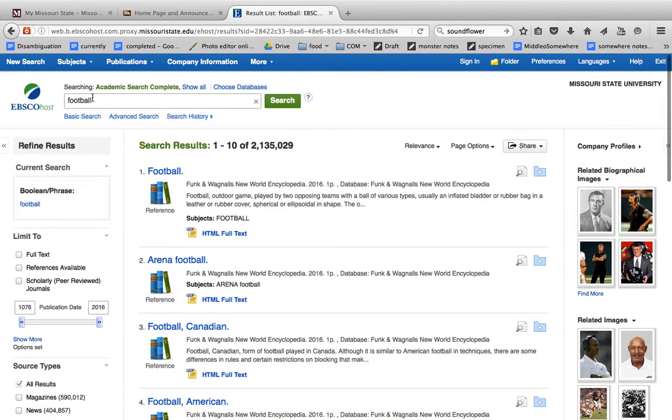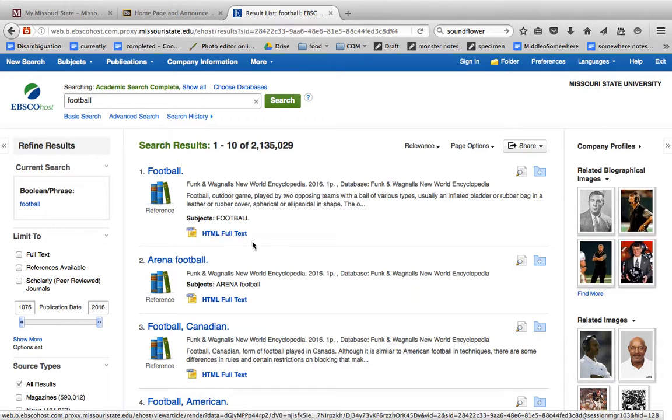Because I just searched for a random topic, and the first hit that I see is an encyclopedia entry from 2016 on the topic of football. Very general. I could click HTML full text, and that would take me to a recent encyclopedia entry on the topic.